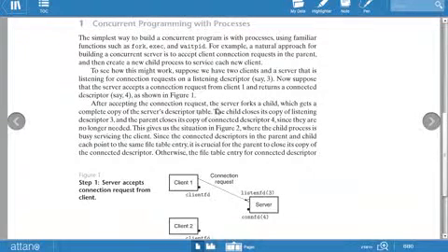After the connection request is sent and the server accepts it, the server forks a child, that is, the server creates a child which gets a complete copy of the server's descriptor table. Then the child closes its copy of listening descriptor 3, and the parent closes its copy of connected descriptor 4.